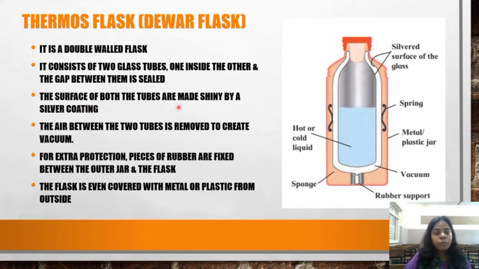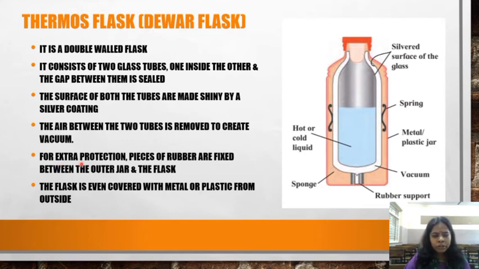The surface of both the tubes is made shiny by a silver coating. Yes, this outer layer will be made shiny from inside, and this inner layer will be made shiny from outside. The air between the two tubes is removed to create vacuum. This is the vacuum, children. This white space which you see is the vacuum. It is not possible to make 100% vacuum, children, but at least 90 to 95% vacuum we make.